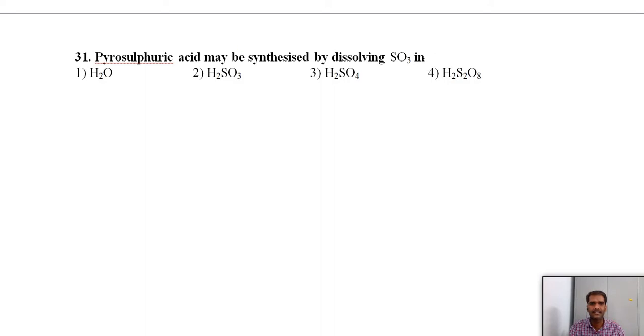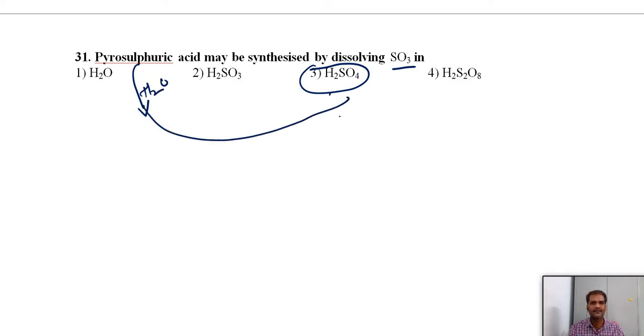Pyrosulfuric acid may be synthesized by dissolving sulfur trioxide in sulfuric acid. So if you add SO3 to H2SO4, we will get pyrosulfuric acid. We cannot prepare it directly by adding sulfur trioxide to water. What happens? We cannot get the desired amount, and we cannot condense the sulfur trioxide fog by adding it to water. That is why sulfur trioxide is first absorbed in sulfuric acid. That gives pyrosulfuric acid, and from it we can prepare the desired concentration of sulfuric acid on hydrolysis. If we hydrolyze pyrosulfuric acid, we will get sulfuric acid.